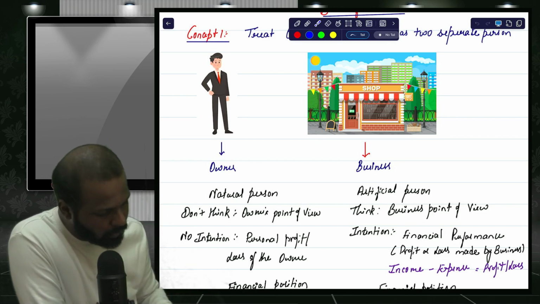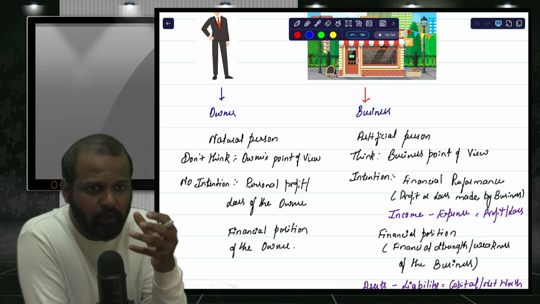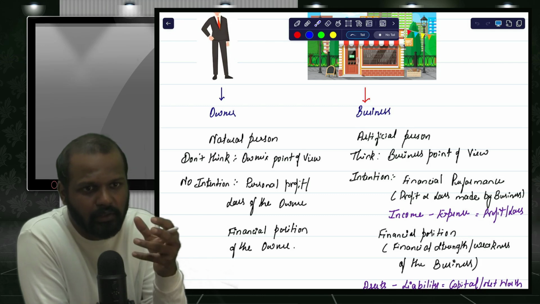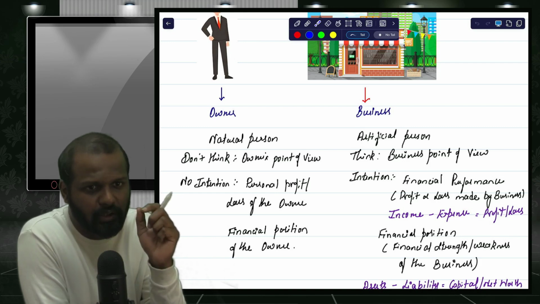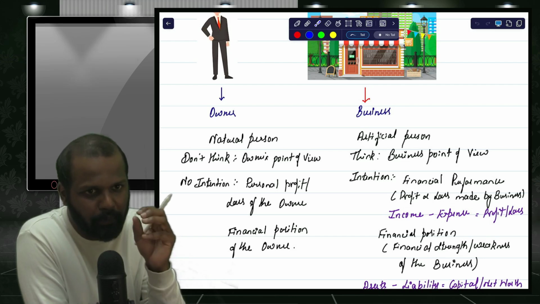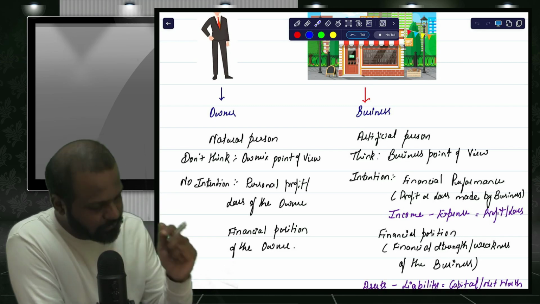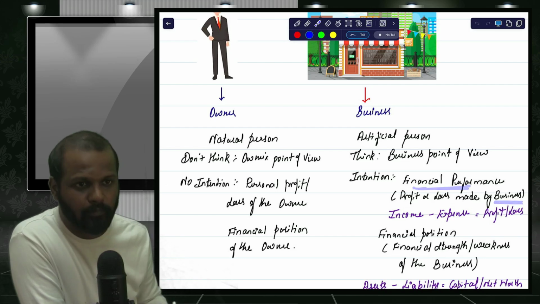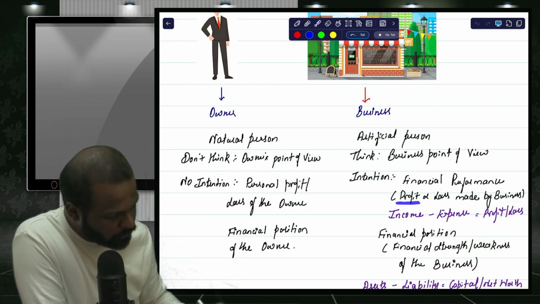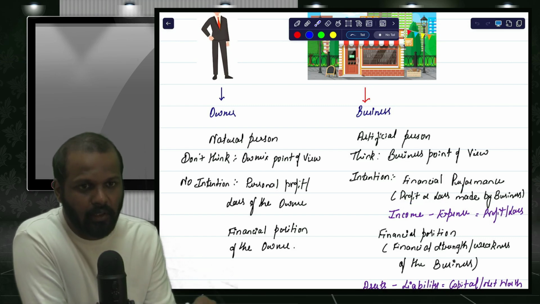Yes. Now one doubt will arise, sir, what is the purpose of learning this particular subject? Why are we learning this accounts subject? There are two main intentions, two main objectives, for learning this particular subject. One is to know the financial performance of the business, that is how much profit or loss is made by the business.